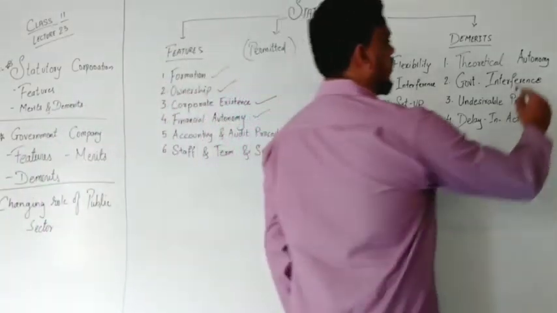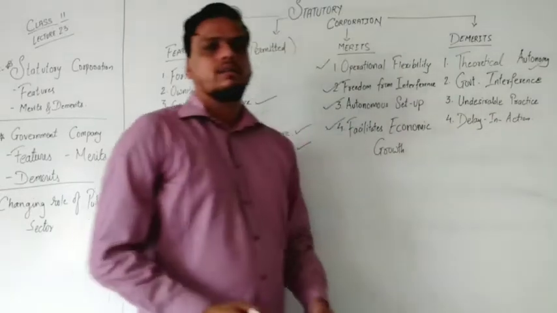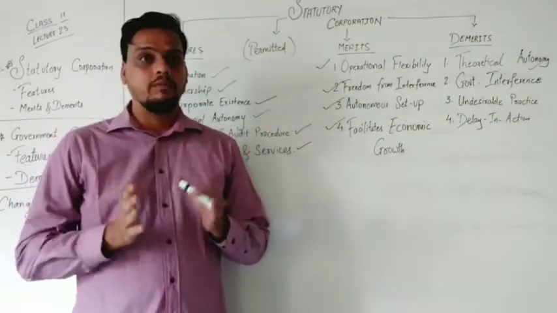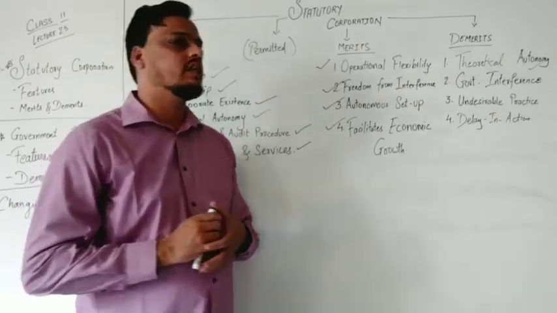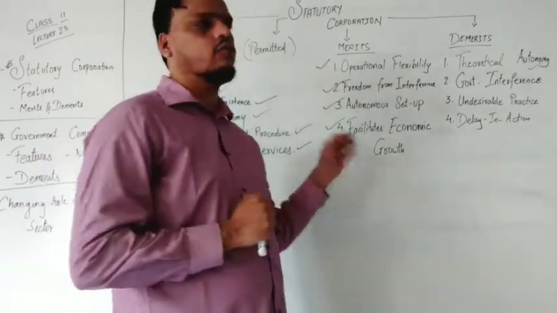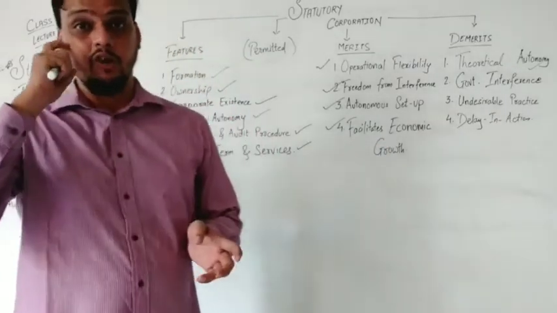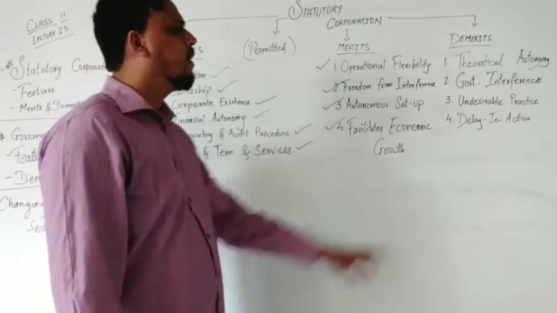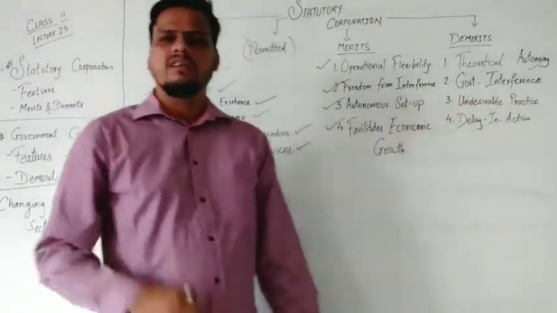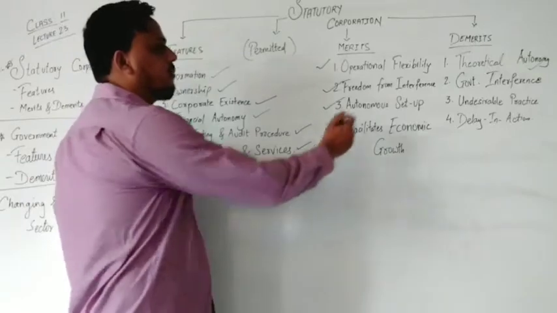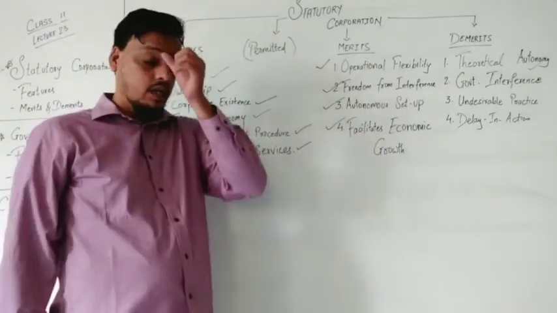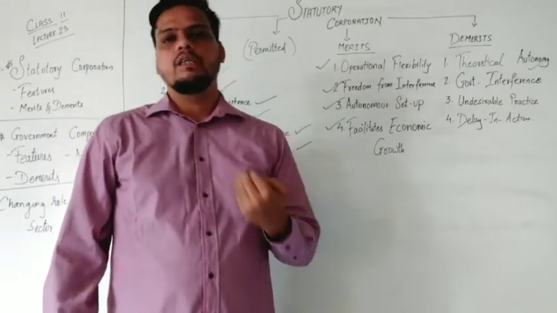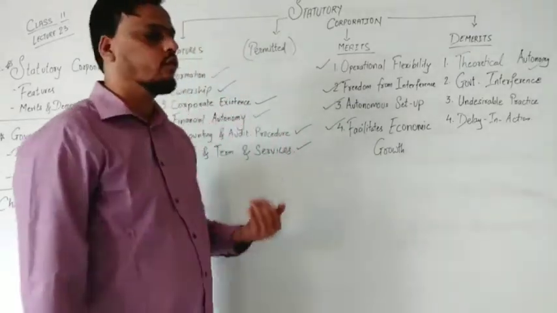Next part is theoretical autonomy. Here it is said that in reality the statutory corporation enjoys flexibility, no doubt, but it is related to many rules and regulations. They have to follow certain rules and regulations framed by the government, which cannot be denied by the organization. Next part is government interference. Here, still we are discussing freedom from interference, but government still makes an impact by interfering in the major decisions related to funds.